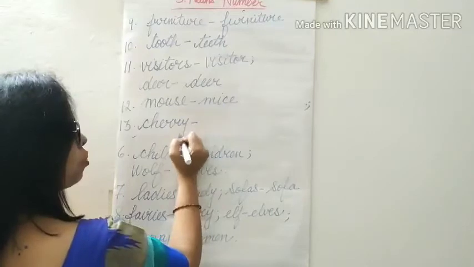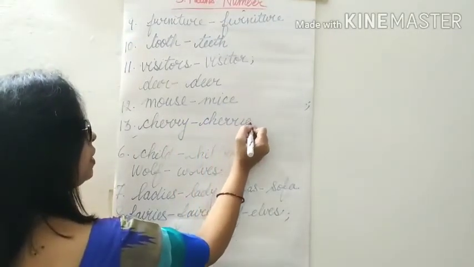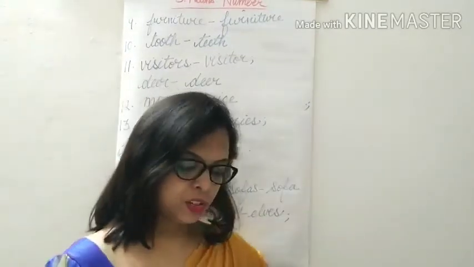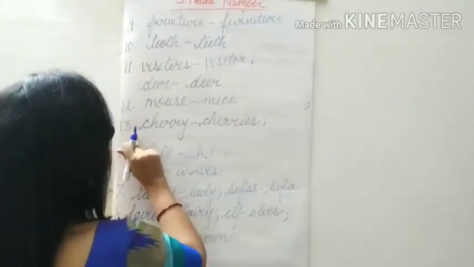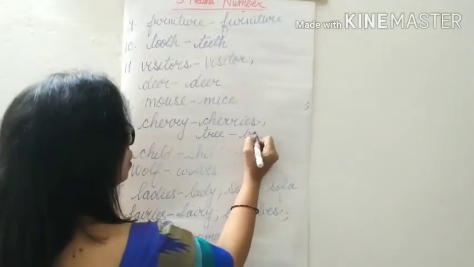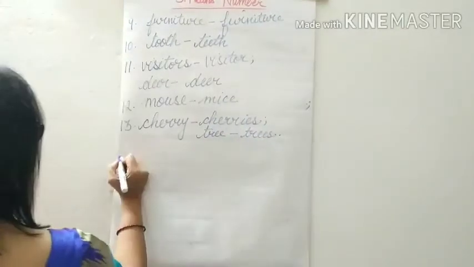C-H-E-R-R-Y. Cherry, we drop Y and we add I-E-S. It becomes cherries. Tree, trees. So here tree becomes trees.